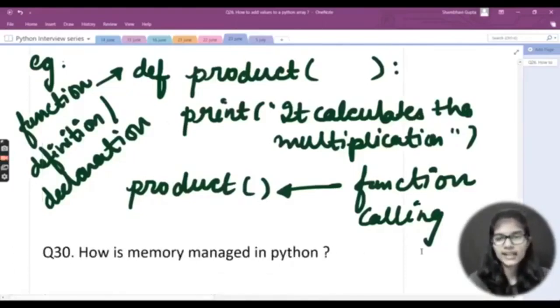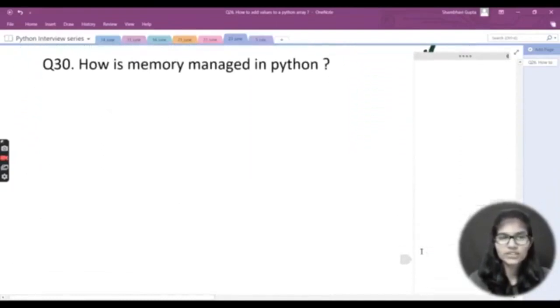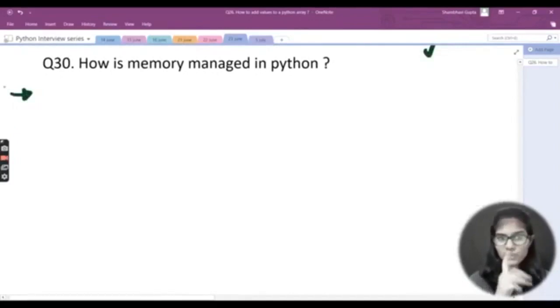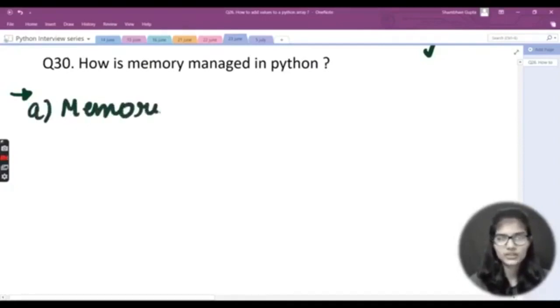Now we are at the last question which we are going to discuss today, and that is how is memory managed in Python. It's a very interesting and a very important question. You must know this answer very well, right? So let's start writing the things. I'm writing something in points as well today, okay?